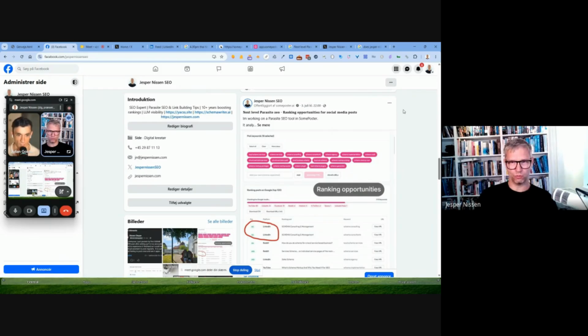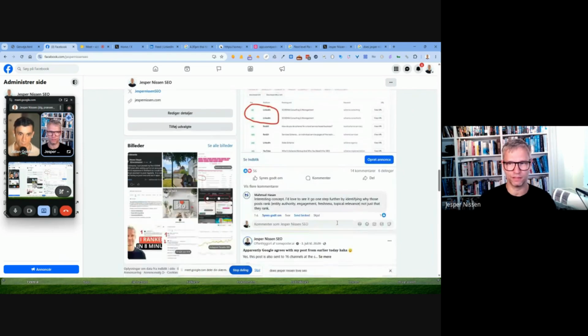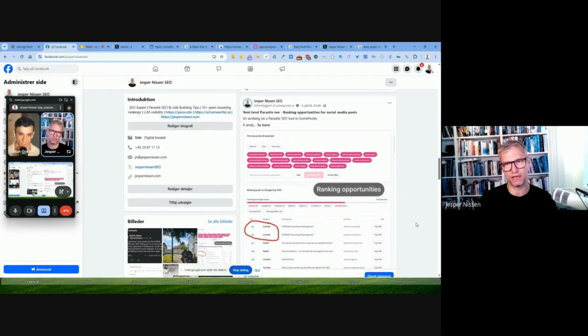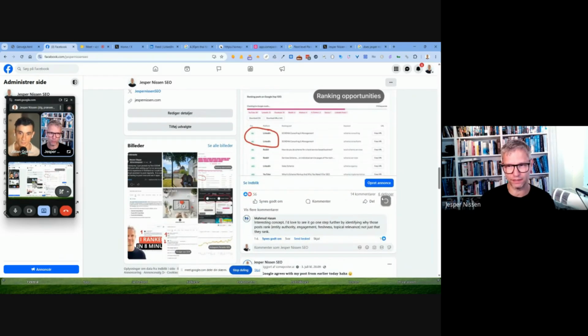So that's also why when I'm posting about anything that's related to a keyword I want to rank for, they tend to rank high because of this interaction. And something that I do sometimes is that I make a post, I target a keyword that I want to go for, but I don't send it to the indexer. And then I wait until I get 15, 20 comments or something like that. And then I send it to the indexer, because then I know that it will rank higher.